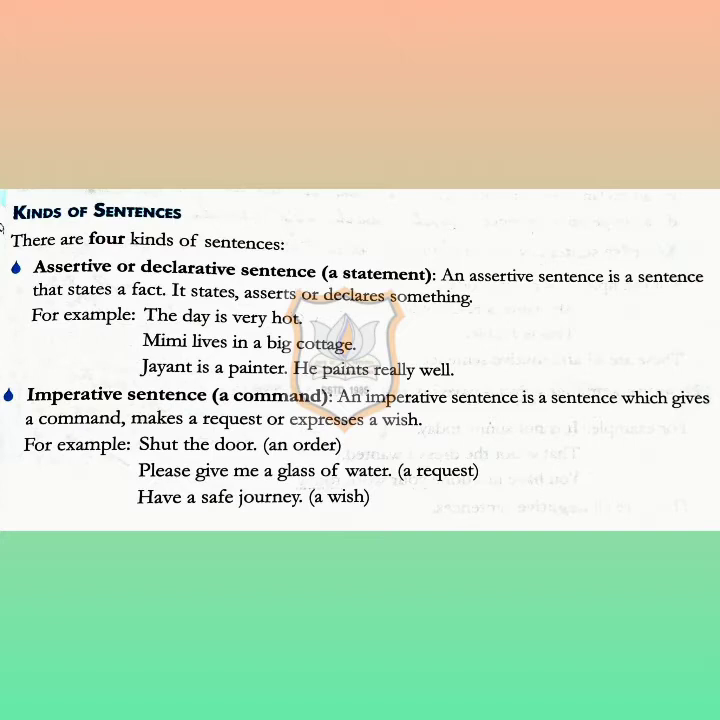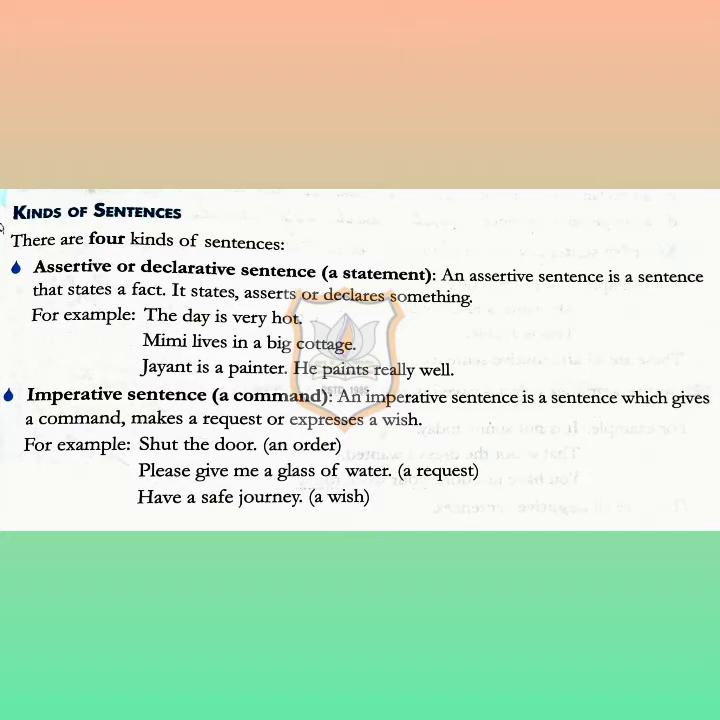The second one is the imperative sentence. An imperative sentence is a sentence which gives a command, makes a request, or expresses a wish. For example, you can see here, shut the door. We are saying to somebody to shut the door. It is known as an order. Please give me a glass of water. It is a request. Have a safe journey. It is a wish. So these 3 things come in an imperative sentence: one is command, one is request, and one is wish.